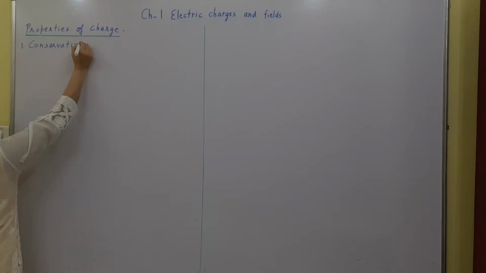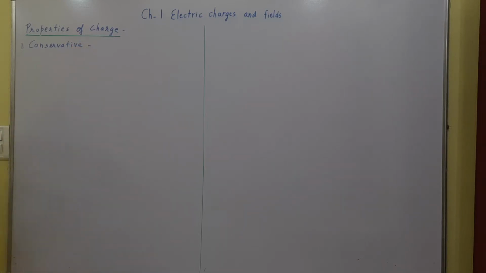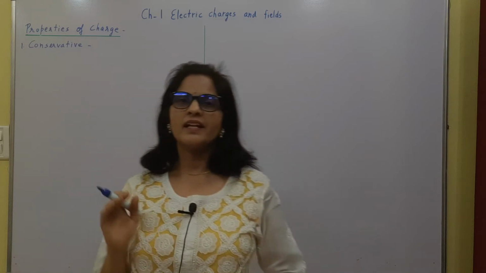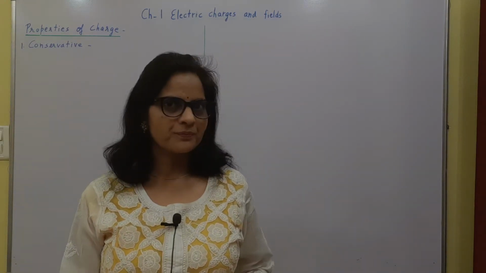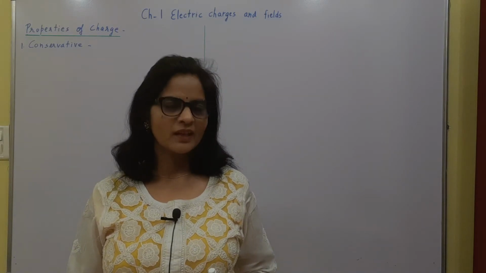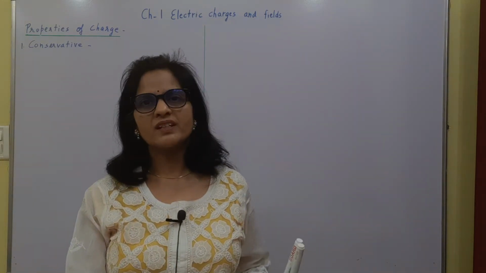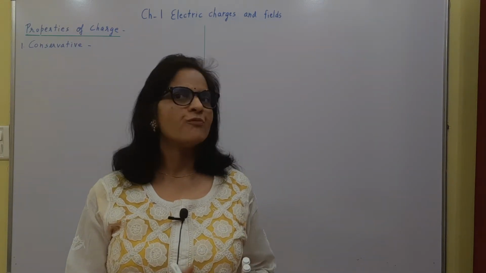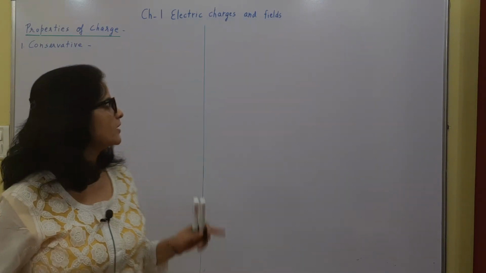So the first property is that charge is conservative in nature. What does that mean? That means for an isolated system, the total charge on the system remains constant. In other words, charge can neither be created nor destroyed. There is only a transference of charge from one body to the other body.